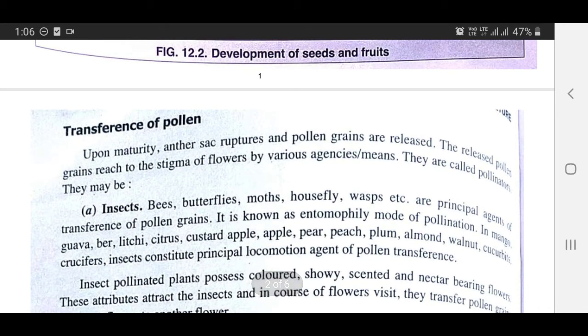Transference of pollen. Upon maturity, the anther sac ruptures and pollen grains are released. The released pollen grains reach the stigma of flowers by various agencies, which are called pollinating agents. They may be insects, which are called pollinators. The first one is insects: bees, butterflies, moths, housefly, wasps, etc. are principal agents of transference of pollen grains. It is known as entomophily mode of pollination.